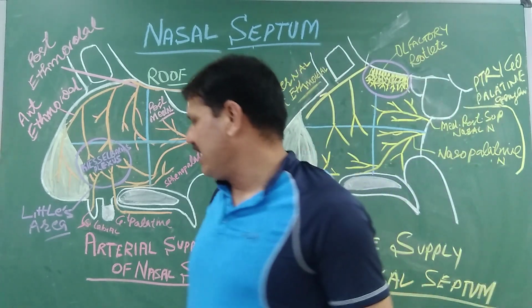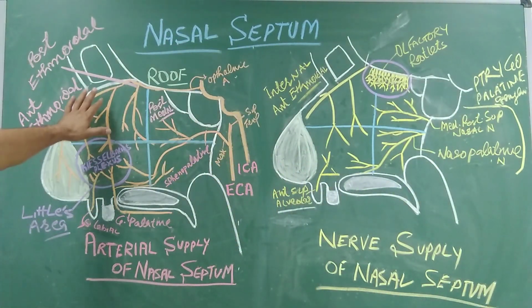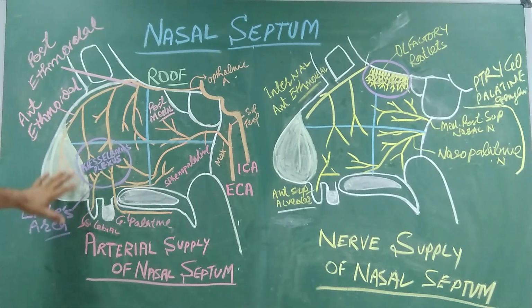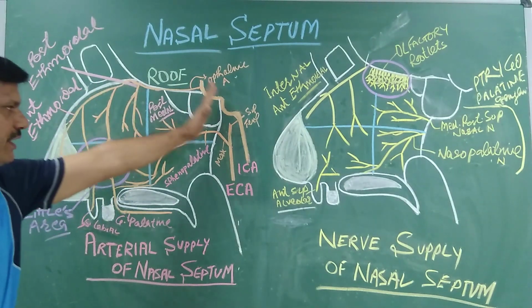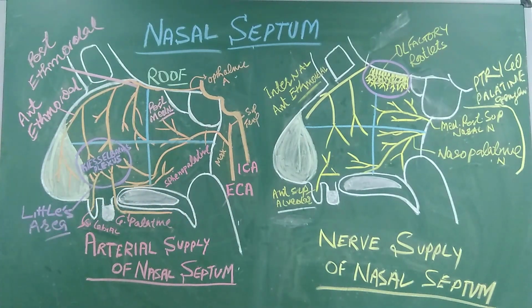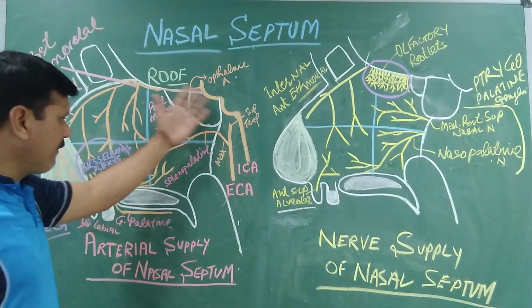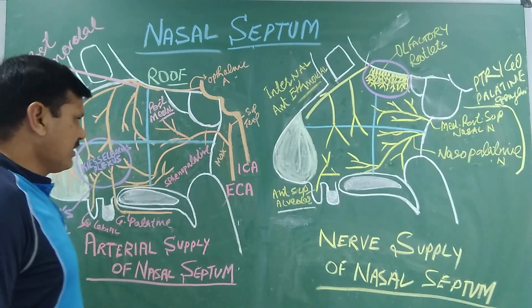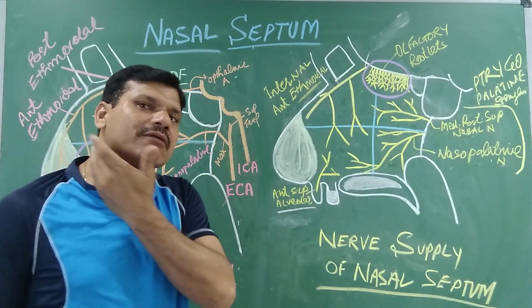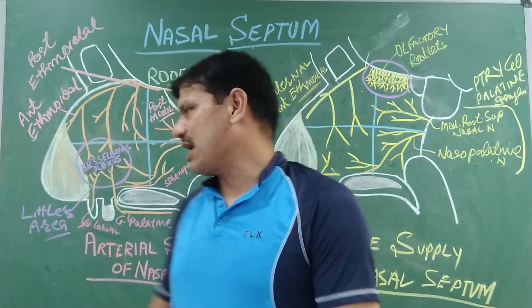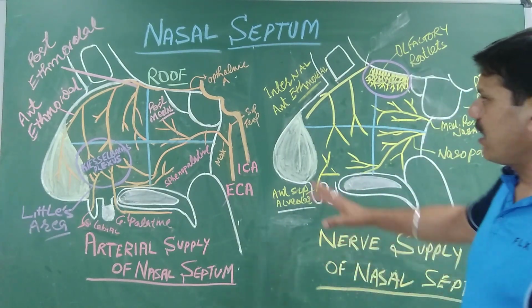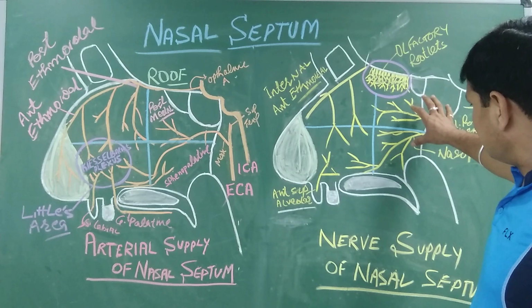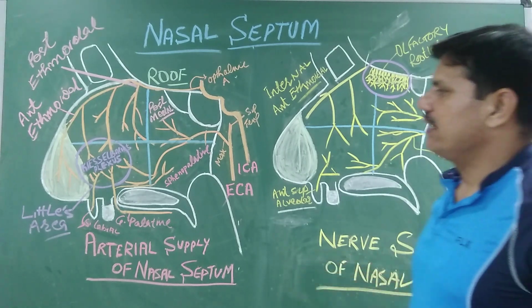The lymphatic drainage of the anterior part of the nasal septum drains into the submandibular lymph nodes, and the posterior half of the nasal septum drains into the retropharyngeal or the deep cervical lymph nodes. So this is regarding the venous drainage as well as the lymphatic drainage of the nasal septum, and the arterial and nerve supply to the nasal septum.